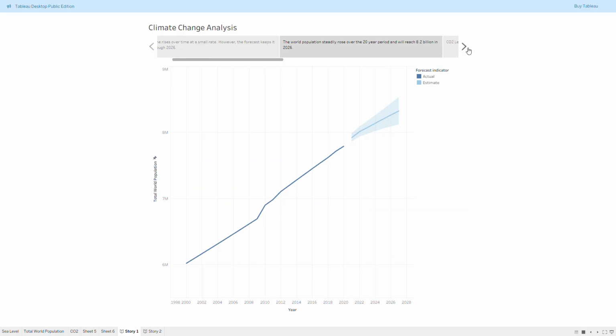Next, let's look at the world population. This data is much more stable, showing a steady growth year over year from just over 6 billion in 2000 to almost 8 billion in 2020. Using this data, we can forecast with high confidence that the world population will reach 8.2 billion people by the year 2026. Now, as you can see, the y-axis shows millions, not billions.